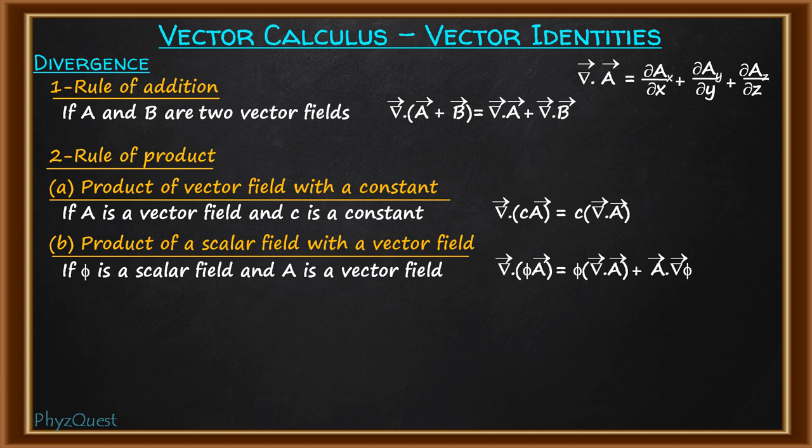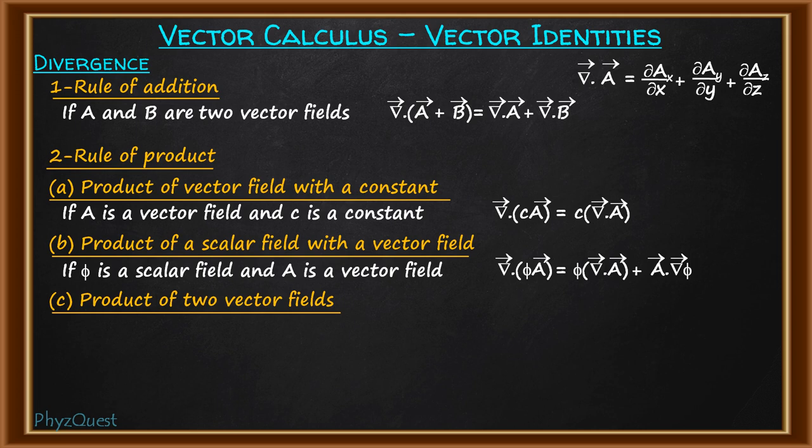Now third is the product of two vector fields. Remember that divergence always acts on a vector. Two vector fields producing a vector field is only possible when a cross product is taken. The dot product will produce a scalar field, so it's not possible. So the only possibility is the cross product of two vector fields.